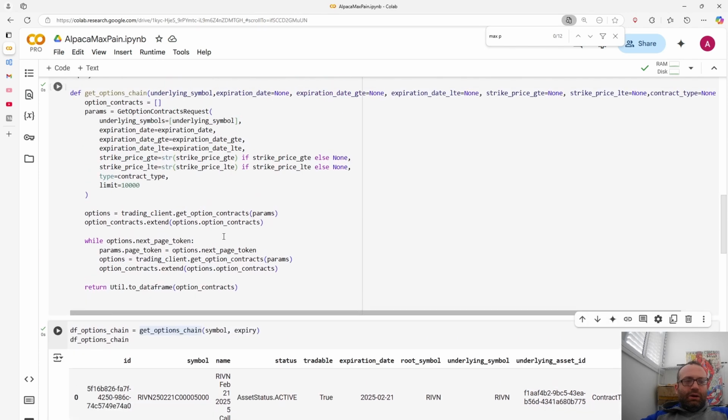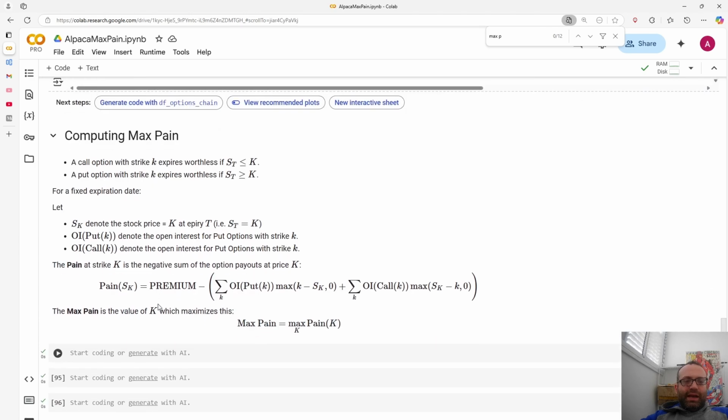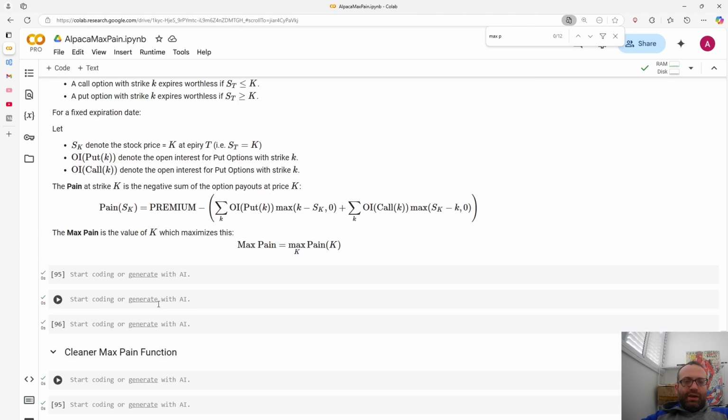So now that's the option chain. Remember, to calculate the max pain, we want to do it in terms of how much the option buyers are going to lose, all the option buyers combined. So it's the premium minus the sum of all they're going to make together, which is open interest times payout for each contract. Premium, of course, is a constant. It's just some big number. So let's get rid of that for a second.